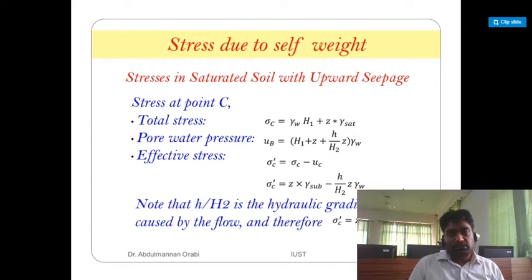So stresses in a saturated soil with upward seepage, stress at the point C.